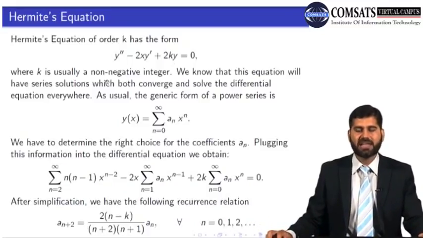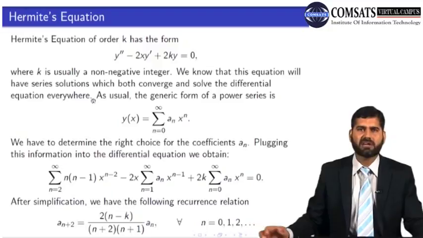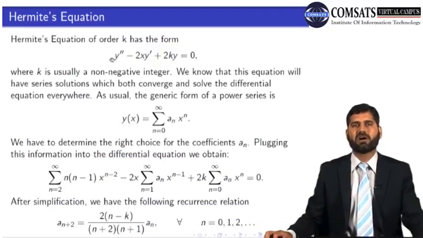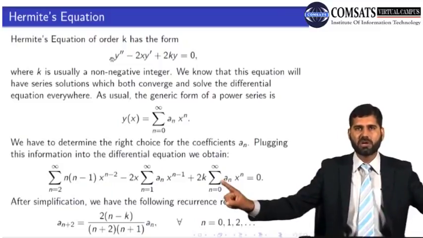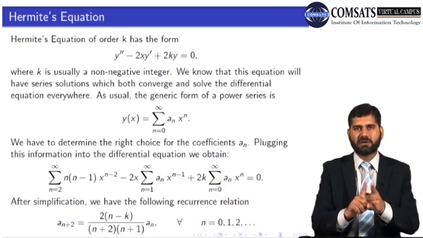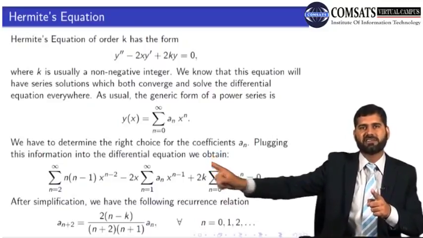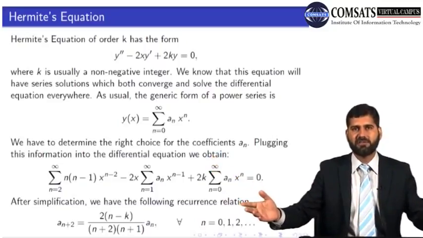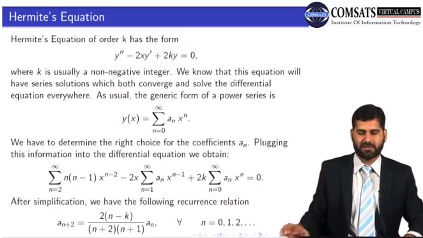K is a parameter, it can take different values, where k is usually a non-negative integer. We know that this equation will have series solutions which converge. Why? Because x equal to 0 is an ordinary point. If it's an ordinary point, we can have a series solution and they will converge for all x. The reason is there are no singular points at all. So the distance from the ordinary point to the singular point is infinite. So the radius of convergence is infinite. This series will converge for all values of x.